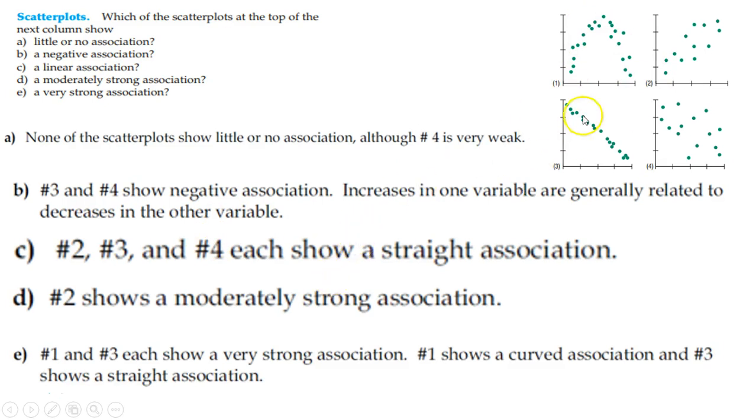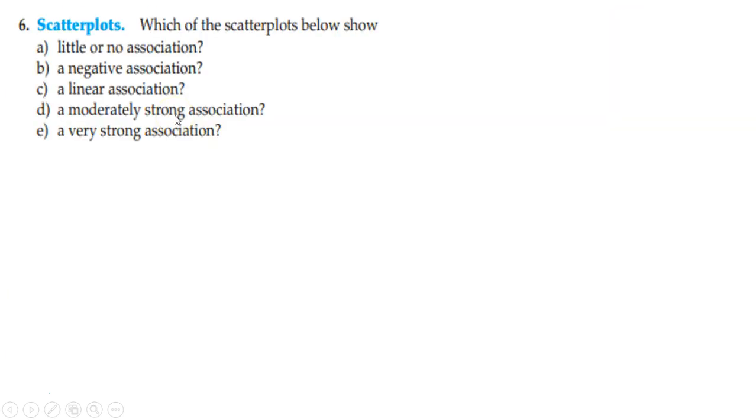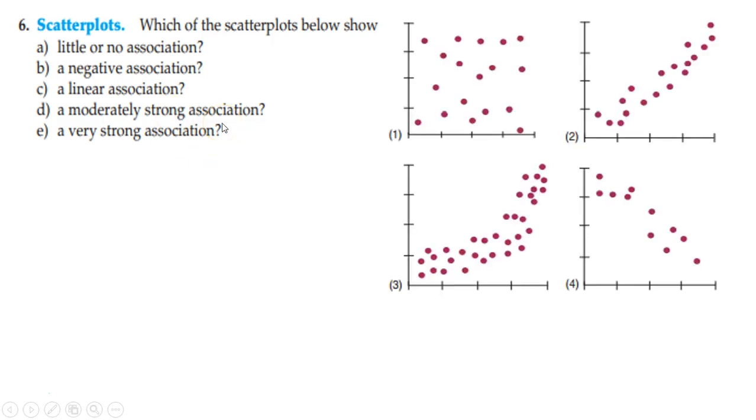But we would argue that both 1 and 3 are very strong because they are tightly knit around each other, even though it's curved. You're noticing a pattern here. Taking a look at this one, same deal. If I was to say little to no association, that looks like it has an association. So does that. So does that. This one, I don't know how I draw the line. So I'm going to go with that one has no.